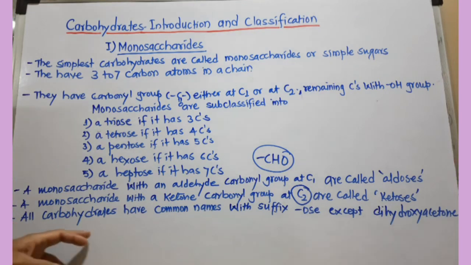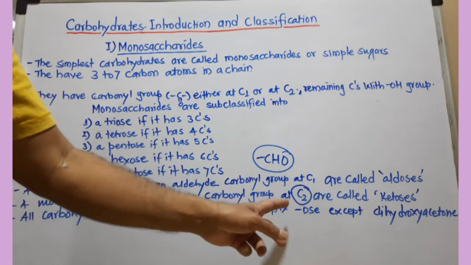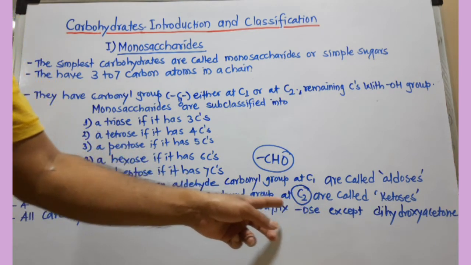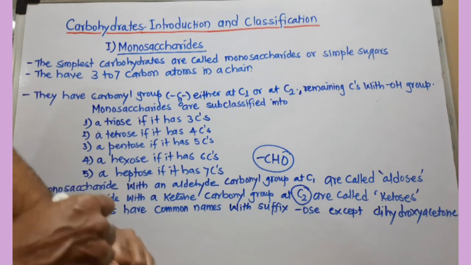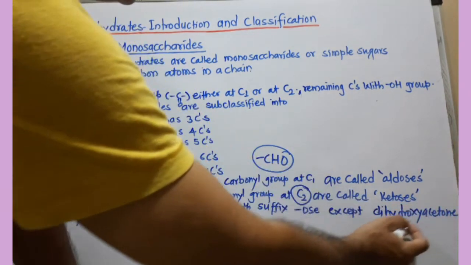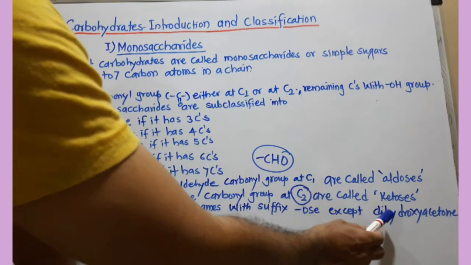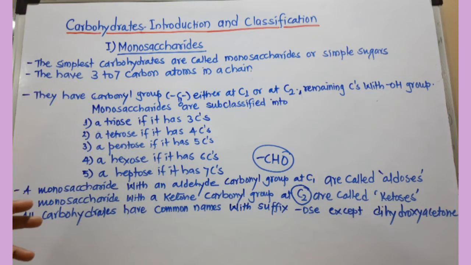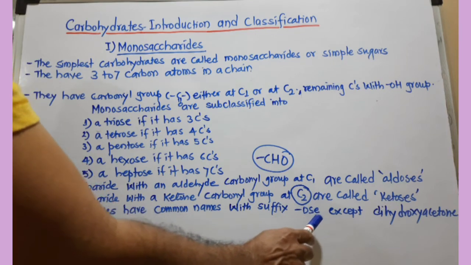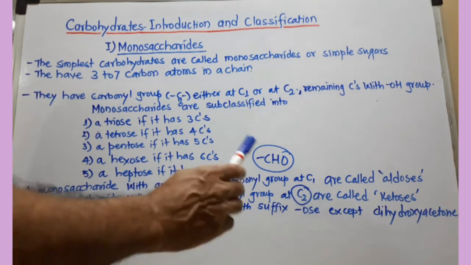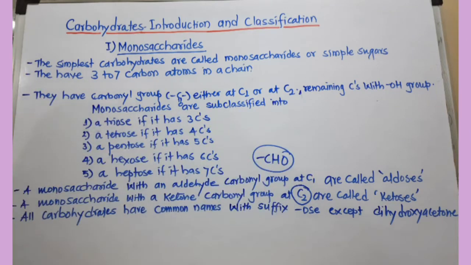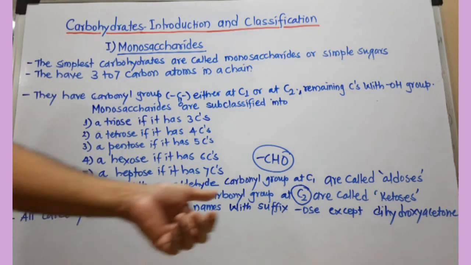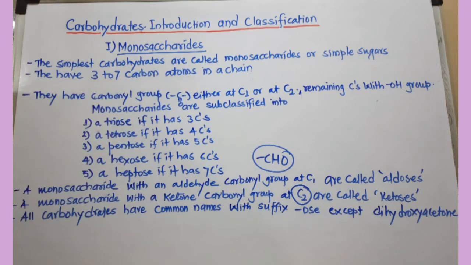One more thing: all carbohydrates have common names ending with the suffix -ose, like glucose, fructose, but there is an exception. This is the ketotriose dihydroxyacetone, which does not have the suffix -ose. Except for this one, all carbohydrates have names that end with -ose.